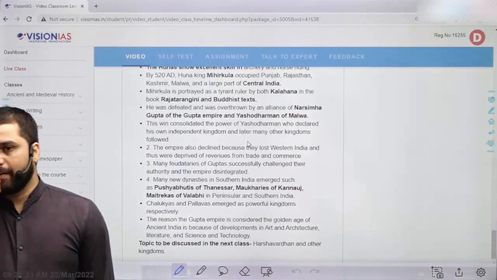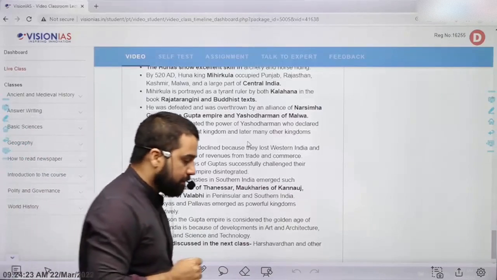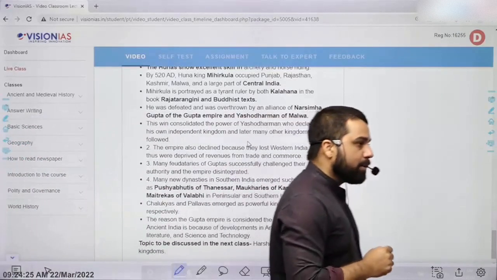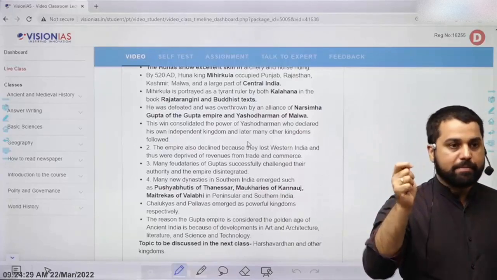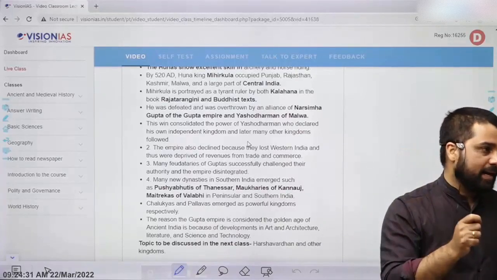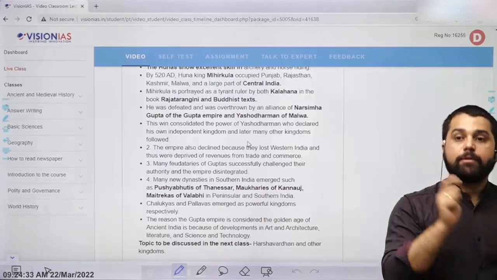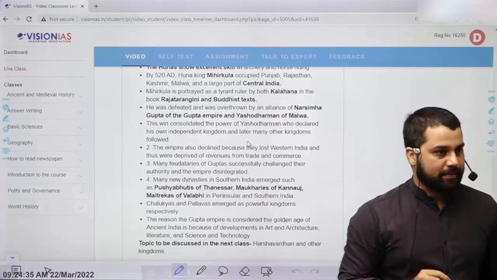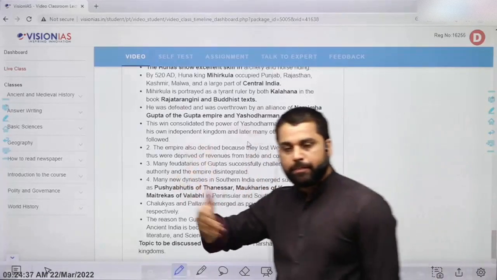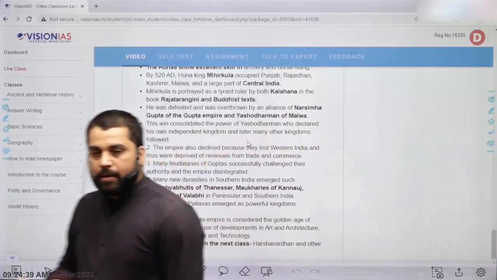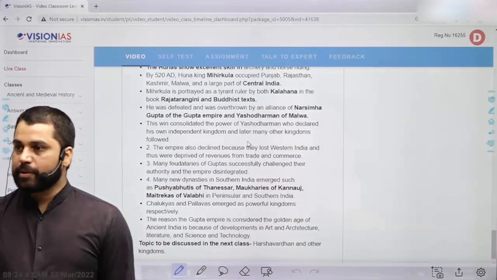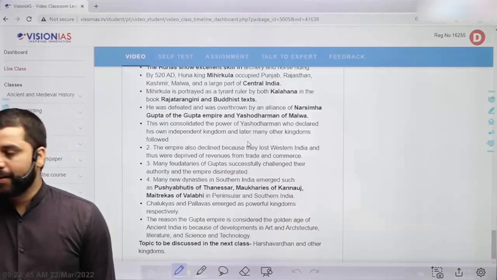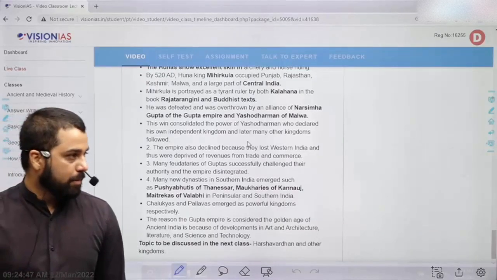About economy, if I talk about economy during Gupta period, so Guptas were more interested in, for example, one of the major sources of their revenue was tax on land, tax on agriculture. However, the tax on business decreased, maybe because of the origin of Guptas themselves. They did not do large scale trade with foreign nations, but जो inland trade है वो काफी developed था, काफी popular था.